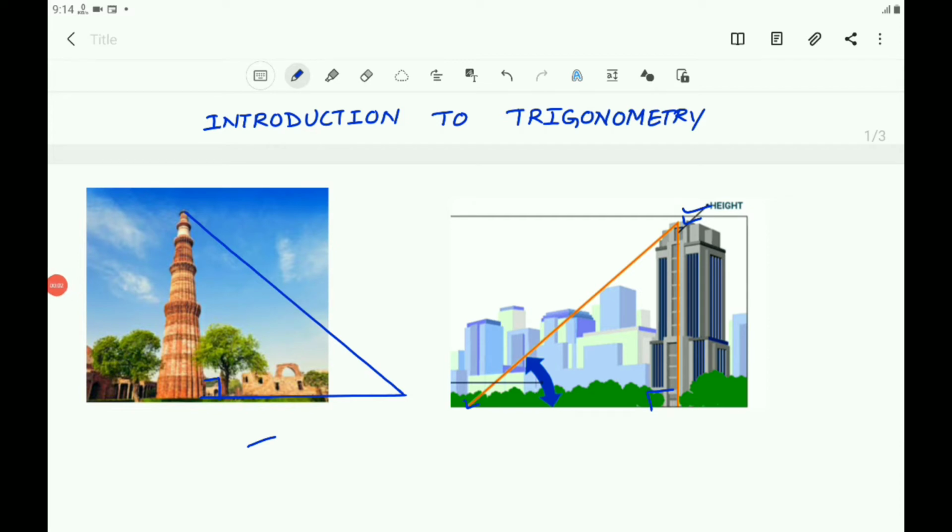Suppose you are sitting on the balcony of your house and you are looking down at a flower of the plant. A right triangle is imagined to be made in this situation as shown in the figure. Here you know that the building is perpendicular to the ground and the angle is a right angle here. So this is the right angle triangle.